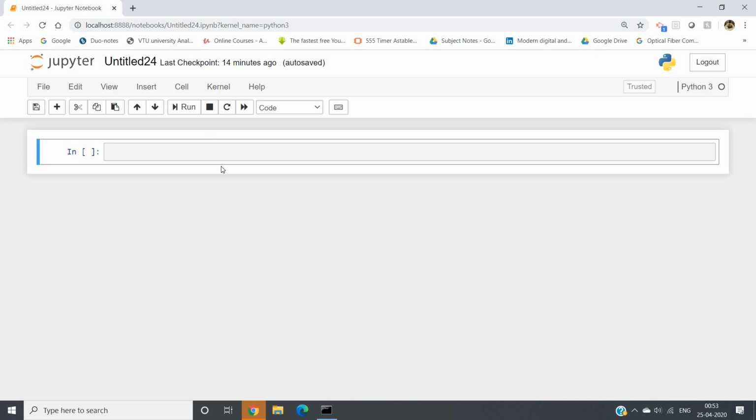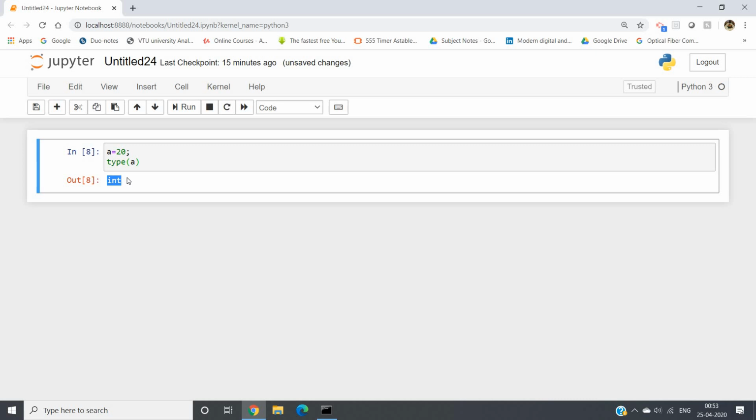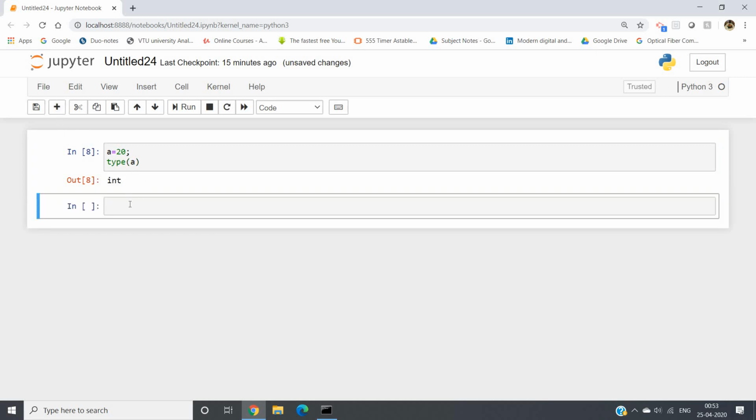Same like Python. Suppose I am defining a equal to 20. Now you know that this is nothing but an integer, but we are not telling Python that this is an integer, and Python will automatically understand that. How can you check that? Simply write type of a to know the type of the variable a. If you run, you will get int. Yes, really this is int. This is how an integer works.